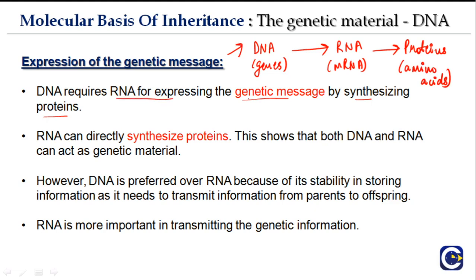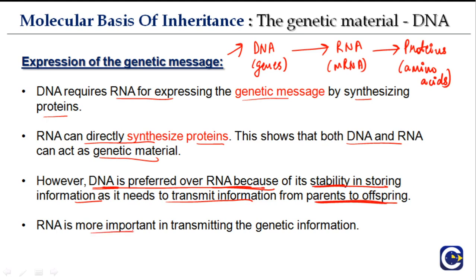So DNA requires RNA for expressing the genetic message by synthesizing proteins. RNA can directly synthesize proteins. Here, RNA can be translated. The process is translation. This shows again both DNA and RNA can act as genetic material. However, DNA is preferred over RNA because of its stability in storing information, as it needs to transmit information from parents to offsprings. Okay, RNA is not stable. It can be easily degraded, but DNA cannot be. Okay, it has a good amount of stability in storing information that it transmits from the parents to offsprings.